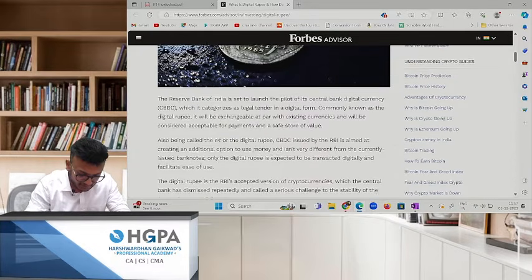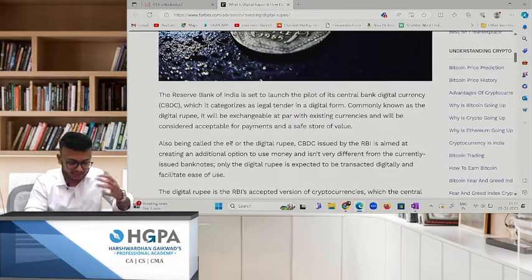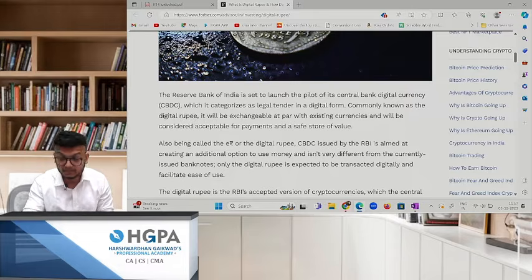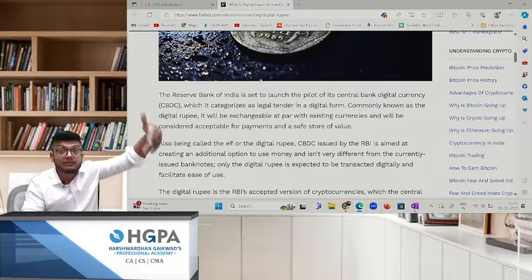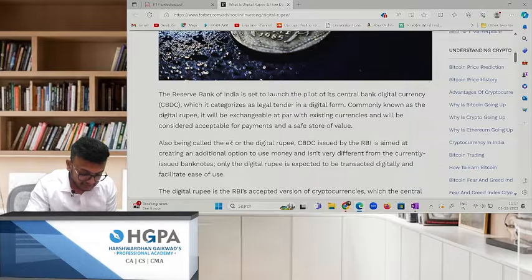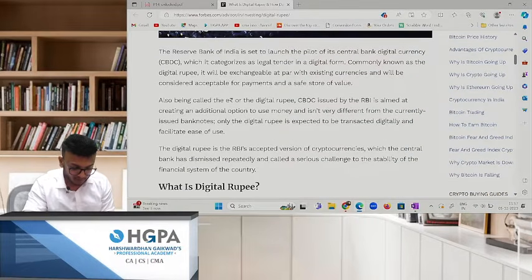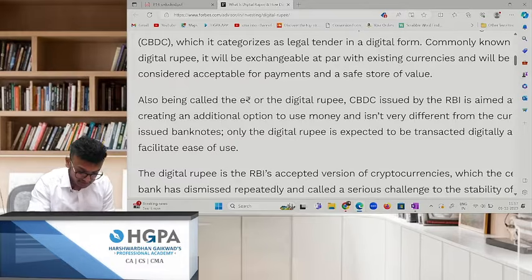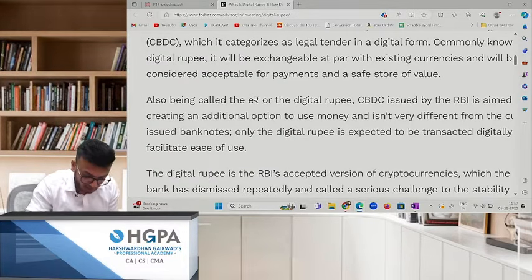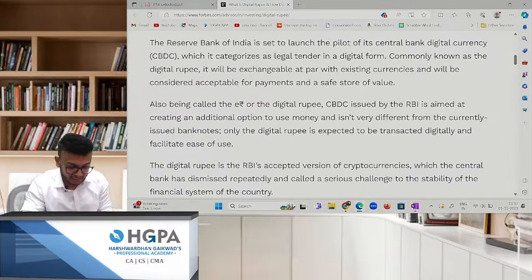The Reserve Bank of India is set to launch the pilot of its CBDC, which is categorized as legal tender in digital form, commonly known as the digital rupee. That is what I'm talking about. It will be exchangeable at par with existing currencies and will be considered acceptable for payment and a safer store of value. Also being called the e-rupee. Can you see this? E-rupee or the digital currencies. CBDC is issued by the RBI, aimed at creating an additional option to use money, and isn't very different from the currently used banknotes. Okay.